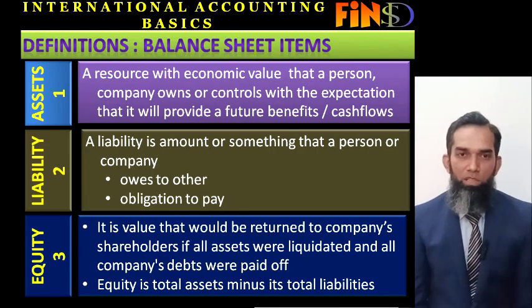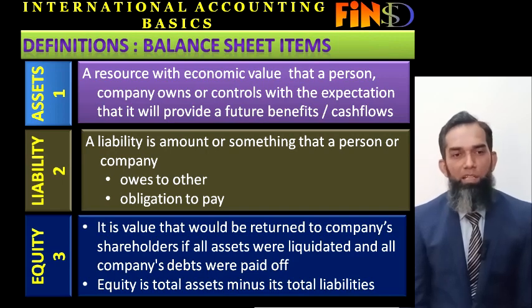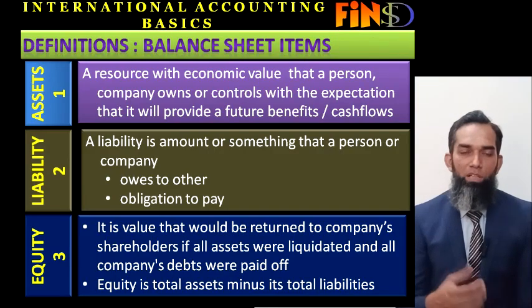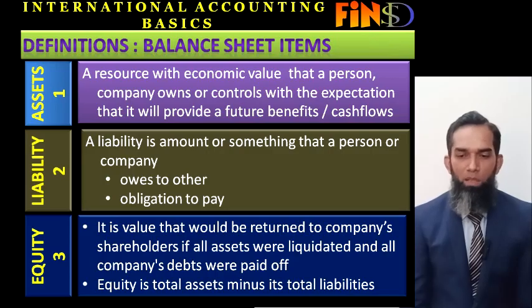Assets can be resources in any form, like cash, vehicles, furniture and fixtures, plant and machinery, and whatever is installed in the building, and also the next slides.